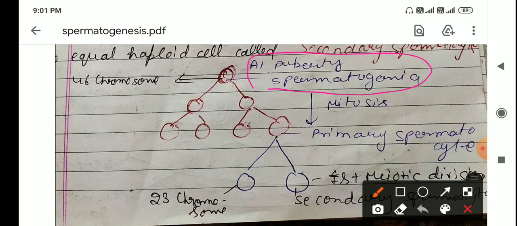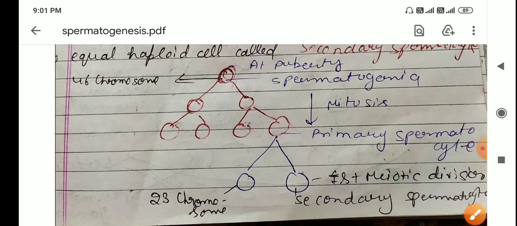At puberty it starts developing, and by mitotic cell division it increases in number and forms primary spermatocytes. The primary spermatocytes undergo the first meiotic division and form secondary spermatocytes. After the first meiotic division two cells are formed, and the chromosome number becomes half.